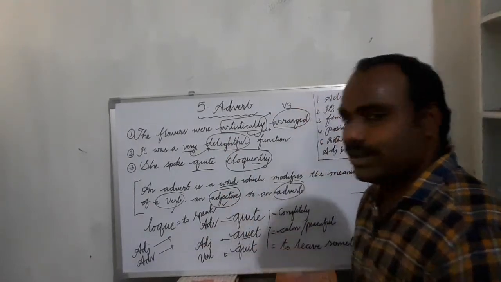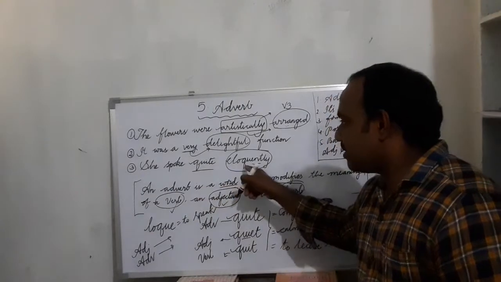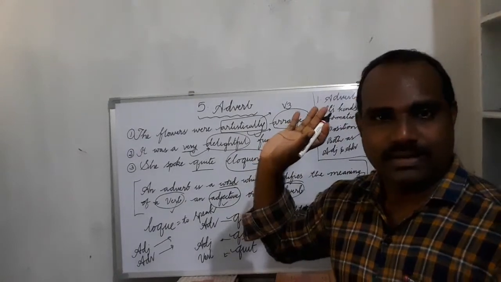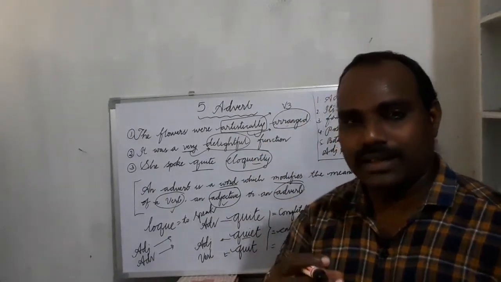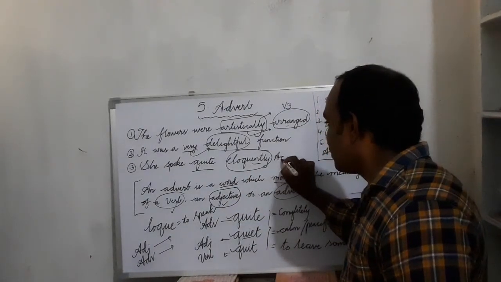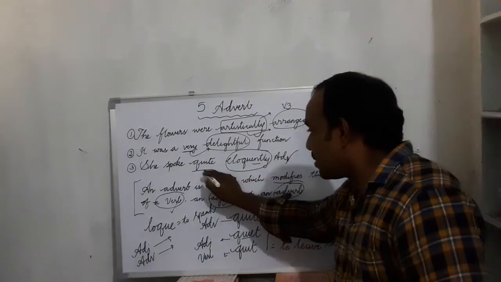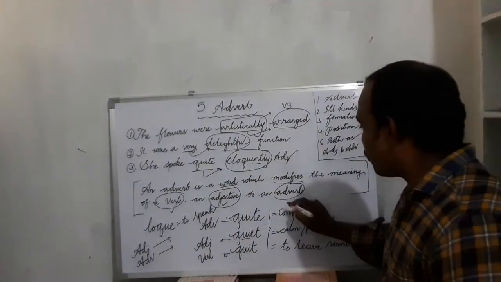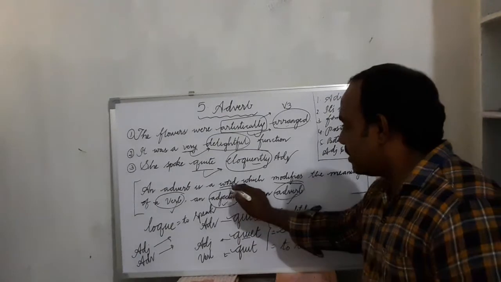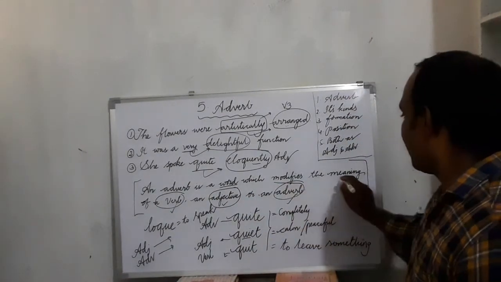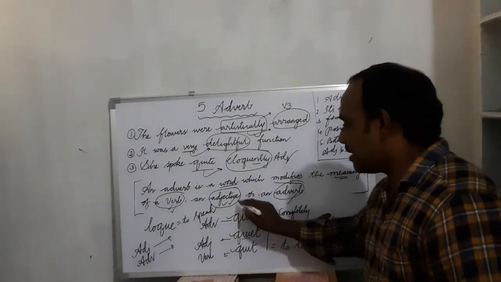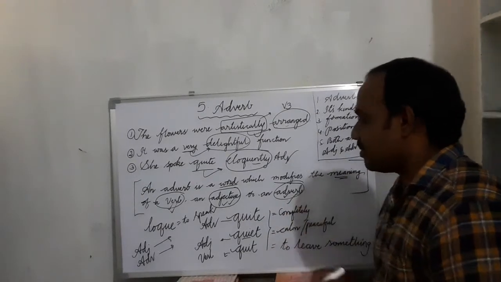And in the third sentence, she spoke quite eloquently. The normal sentence is, she spoke eloquently. I have told you the meaning of eloquently: talking very impressively. See, she spoke quite eloquently. Eloquently is an adverb here. And here, quite is describing another adverb. See, by these three sentences, you can understand that an adverb is a word that modifies the meaning of a verb many times, sometimes an adjective and sometimes an adverb.